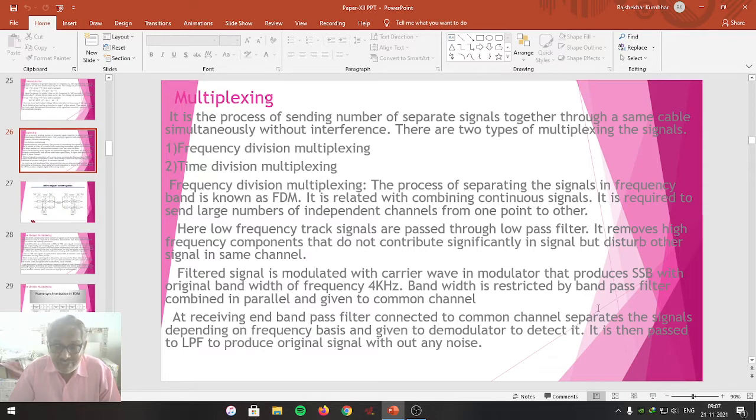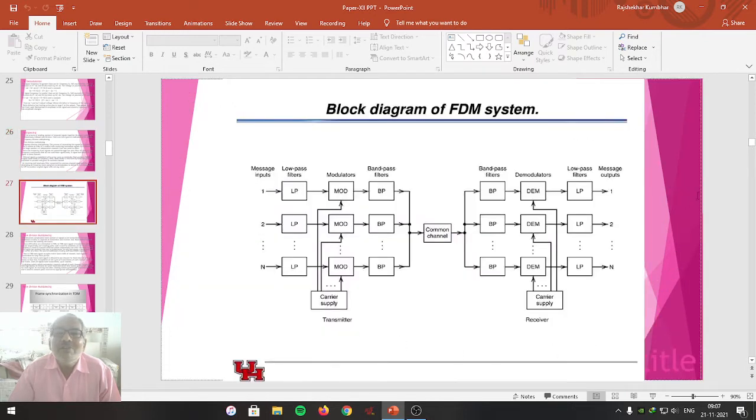So this is the way one can adapt frequency division multiplexing, which is represented in this particular block diagram. Look here, there are many signals, many messages, many pieces of information, represented by message number 1, 2, 3, 4 and n. Each message has its own transmitting path. Each contains a low pass filter, modulator and band pass filter. For every modulator, the carrier frequency is provided for the modulation purpose. Maybe it is amplitude modulated or maybe it is frequency modulated.